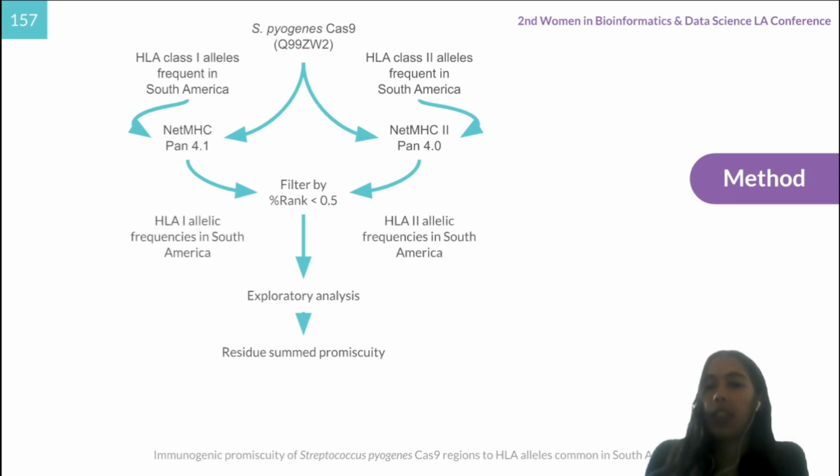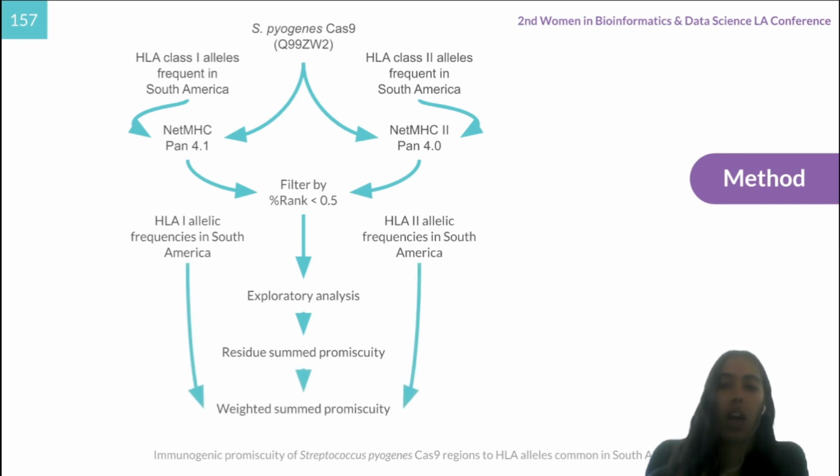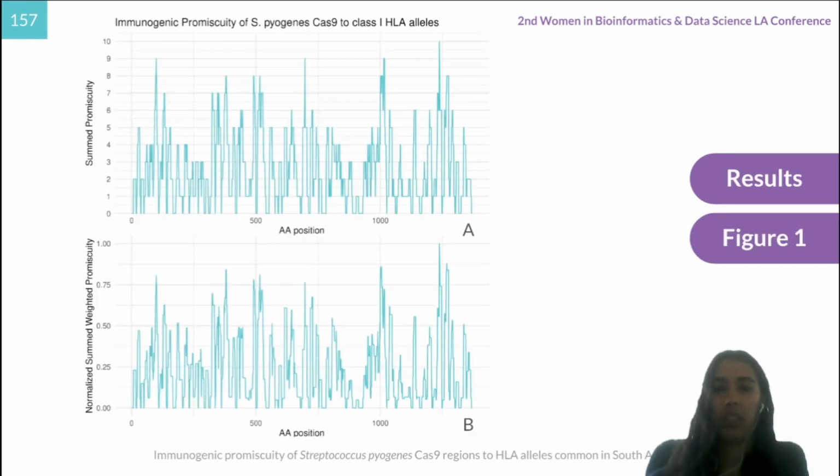After looking at the summarized data of residue-wise summed promiscuity, we understood that it would be interesting to also consider the different frequencies of HLA alleles in South America, as they are not equally distributed in the continent. So, we weighted the promiscuity scores using the allelic frequencies. The main results we're going to look at right now are the plots for the summed promiscuity and the normalized version of the summed weighted promiscuity for both HLA class 1 and 2 alleles.